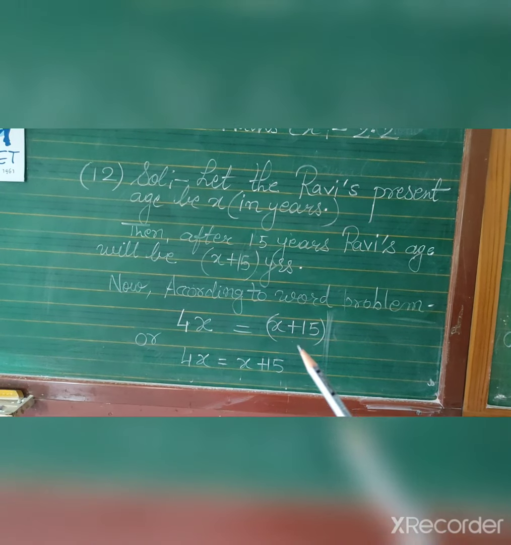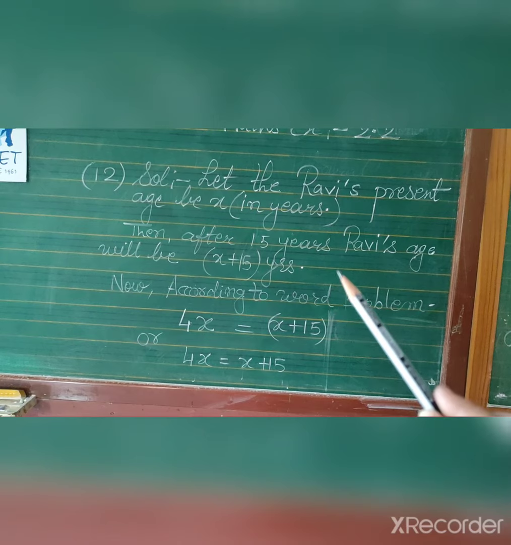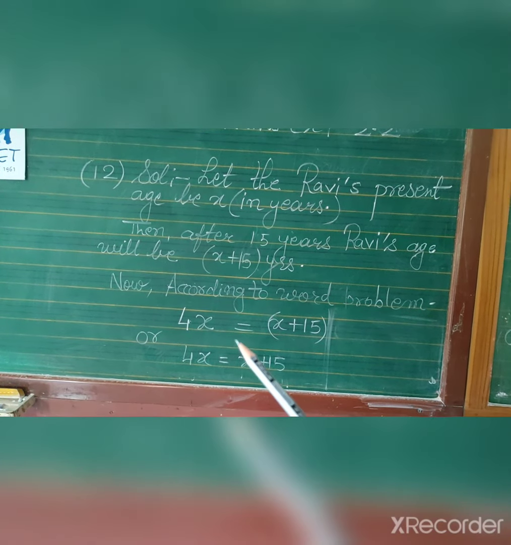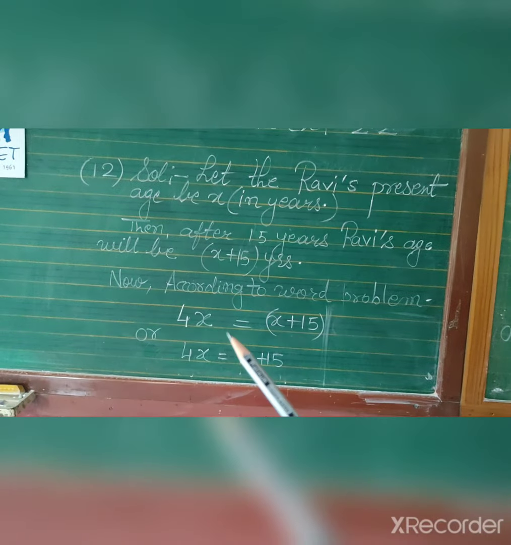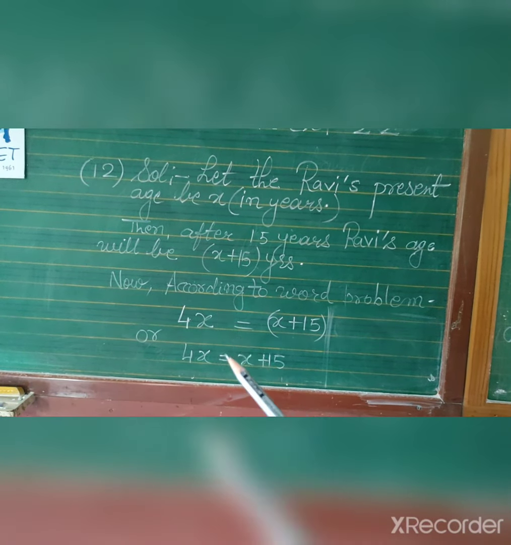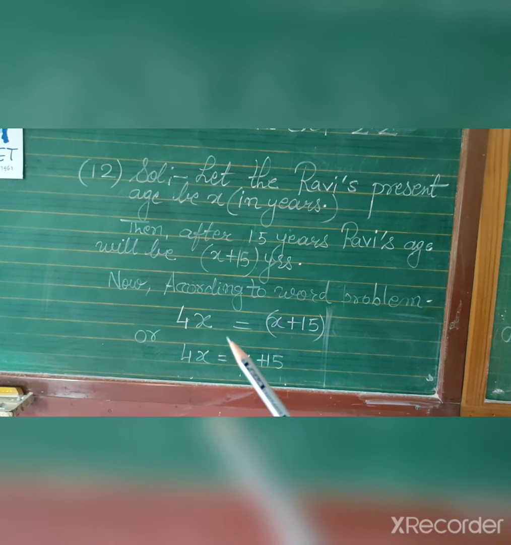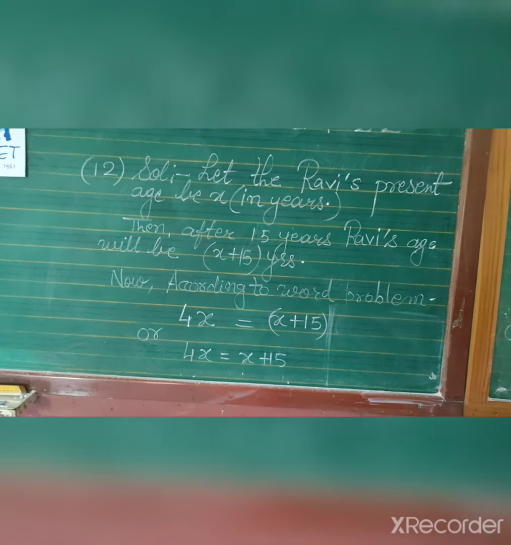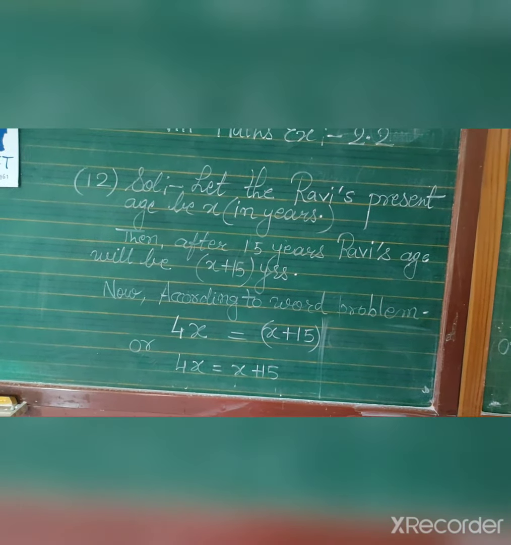Keep this in your mind. This age is already 4 times greater than the present age, and we want to put an equal sign. That's why we will multiply the present age by 4. So 4x equals x plus 15. Then take x to the opposite side of the equal sign and find the value of x. You will get Ravi's present age.